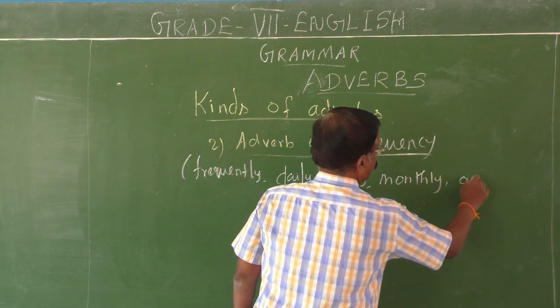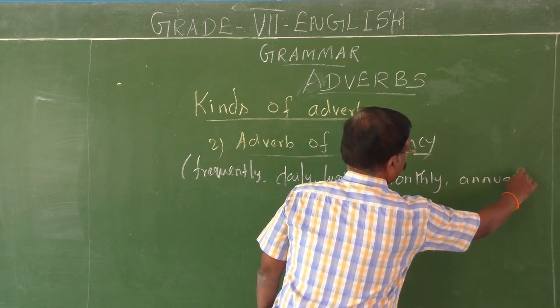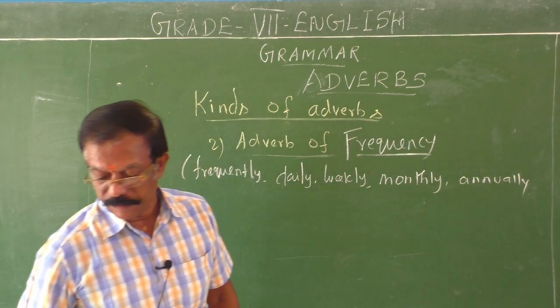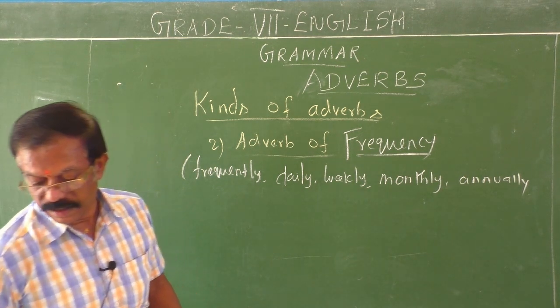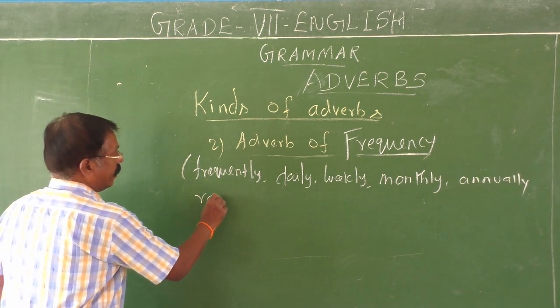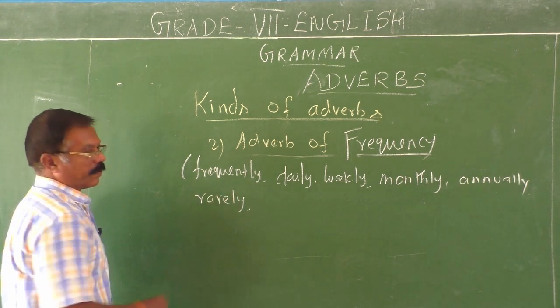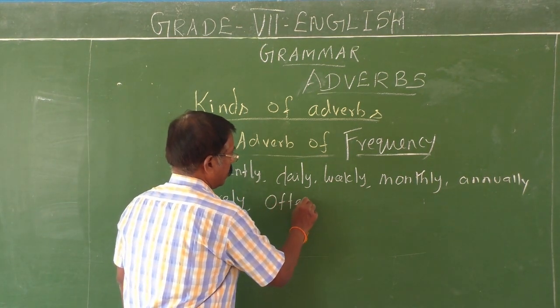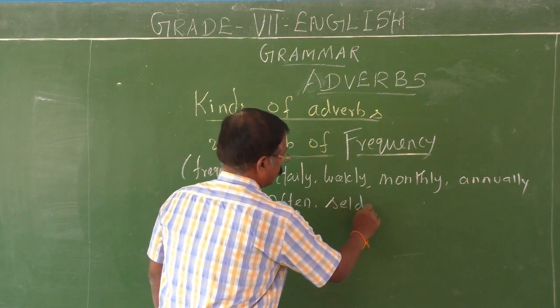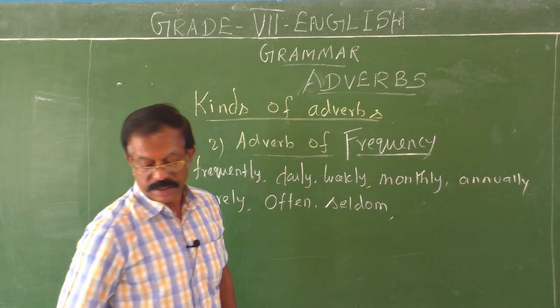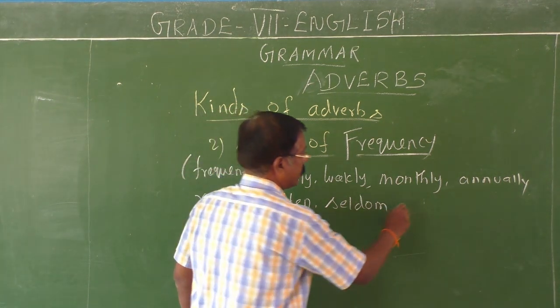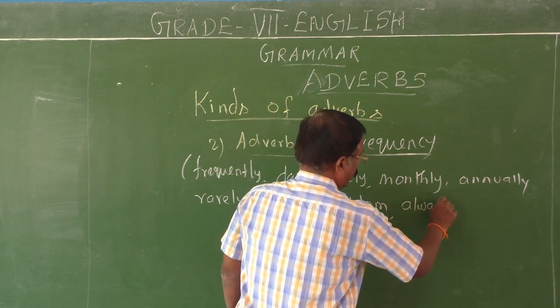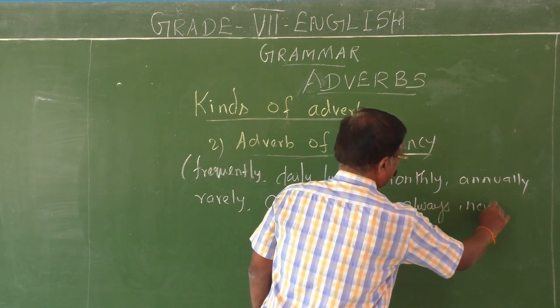annually, rarely, just opposite of frequently, rarely, often, seldom, always, never.